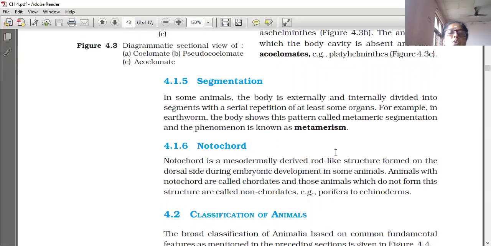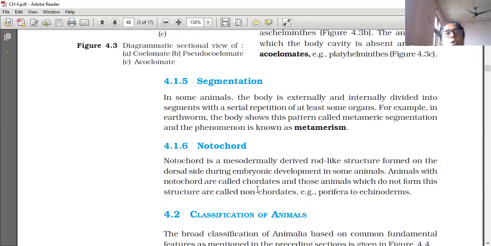Notochord is mesodermally derived. It is a rod-like structure formed on the dorsal side during embryonic development. When organisms are in the embryonic stage, this notochord is present. Notochord is present on the dorsal side only, the back side.